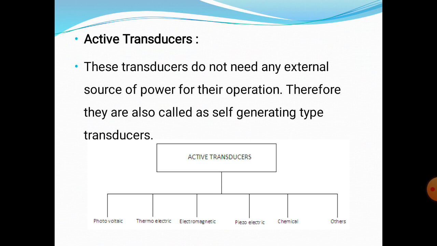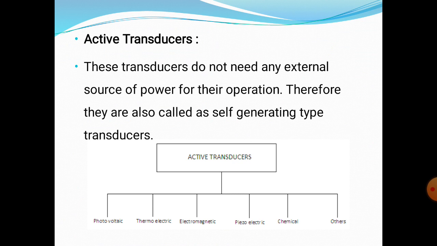The first type is the active transducer. Another name for the active transducer is self-generating type transducer. That means this transducer does not need any external source of power for its entire operation. That means no external source of power, such as voltage or current, AC source or DC source, is needed in this type of transducer. This is called an active transducer.